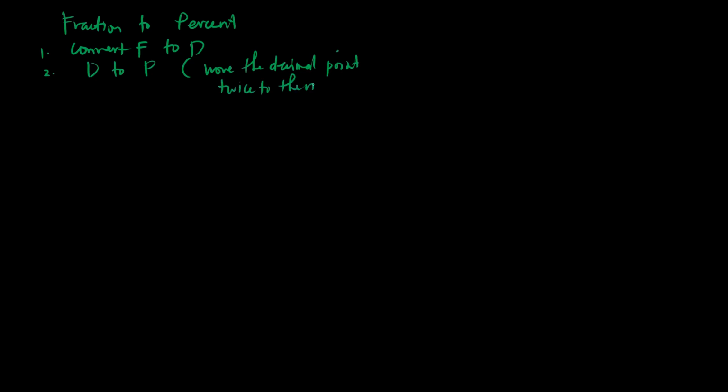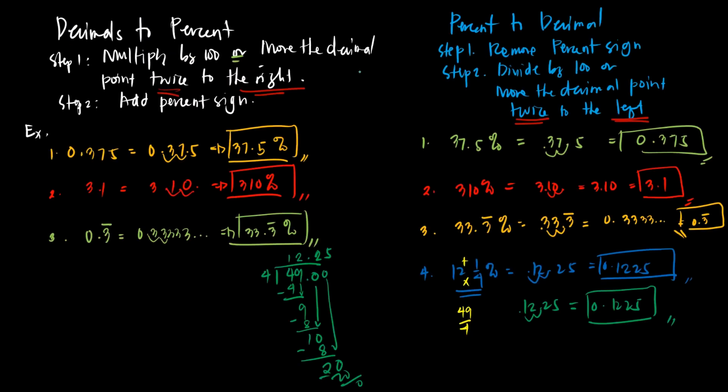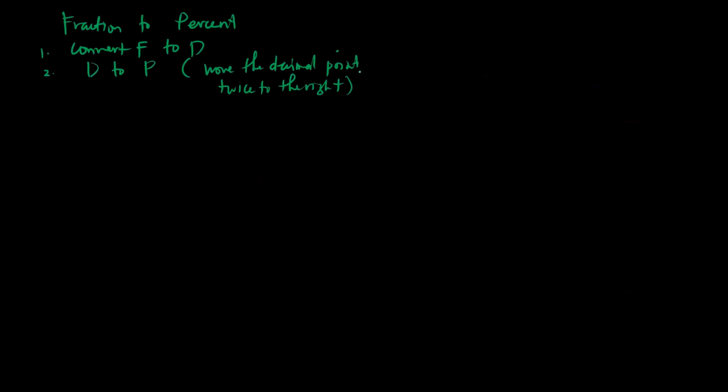Twice to the right. Okay, just like what we did here, class. Decimal to percent, you just have to move the decimal point twice to the right and add percent sign. So if you're going to convert percent to decimal, you just have to move the decimal point twice to the left. Okay? So let's go back here. Okay, let's have an example. Okay, let's have number 1.